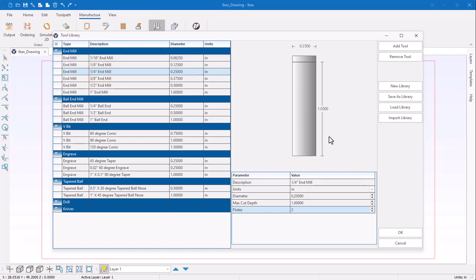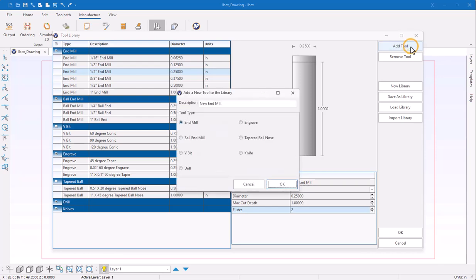Now, these might represent tools that you have and want to use, but you'll likely need to come in and double check that these are correct or replace them with tools that reflect what you have and are going to use. So to add a new tool, you can select Add Tool from the upper right.